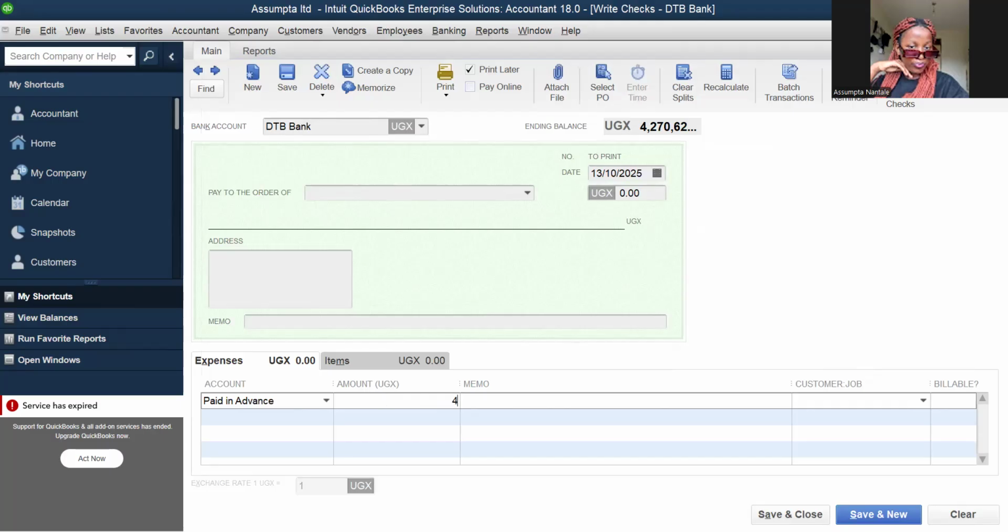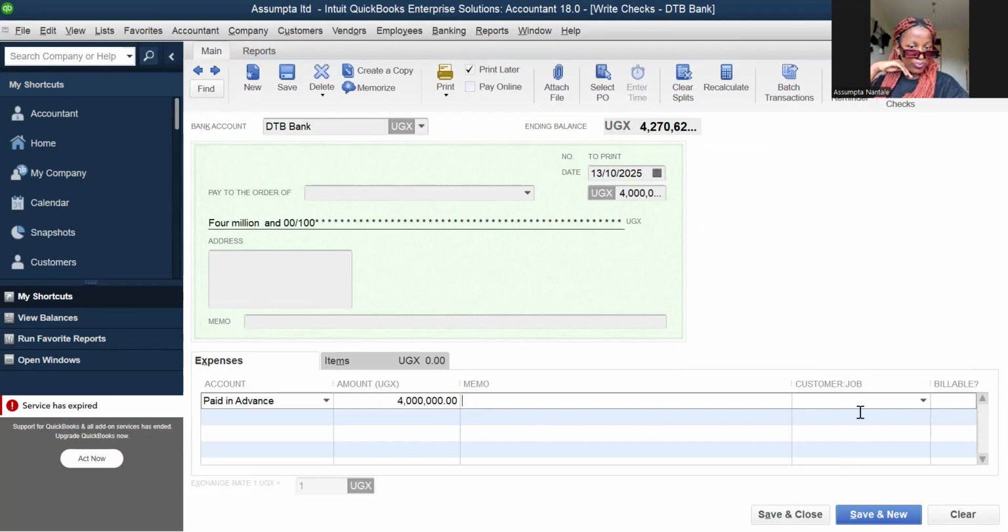For example, we paid 4 million. And then after, we save and close. Since it already exists, I'm just trying to show you how you can record it in QuickBooks.